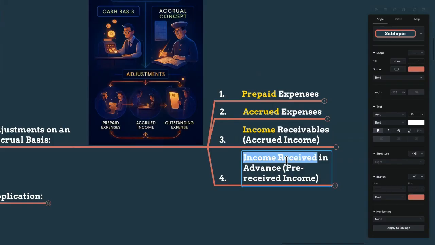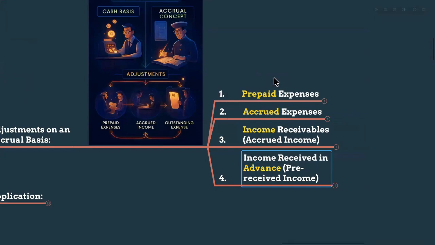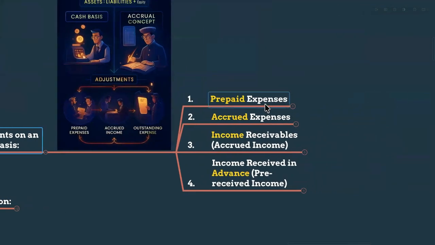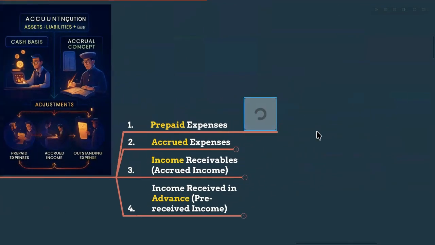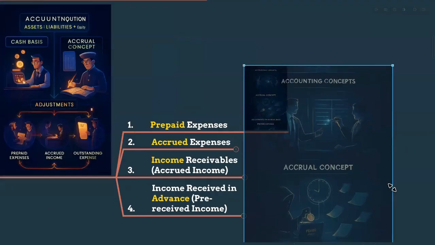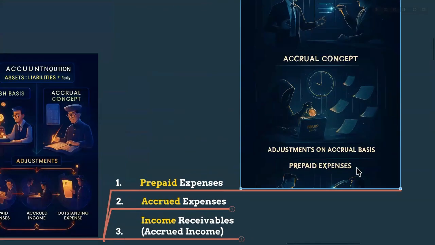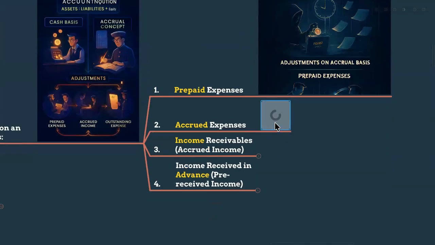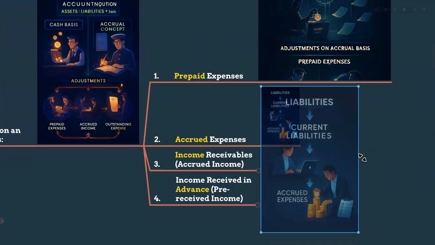And income received in advance means we didn't earn the income, but we have received the advance. So these kinds of adjustments we have to do because of the accrual concept we have in accounting. So let's talk about these prepaid expenses later, my dears.